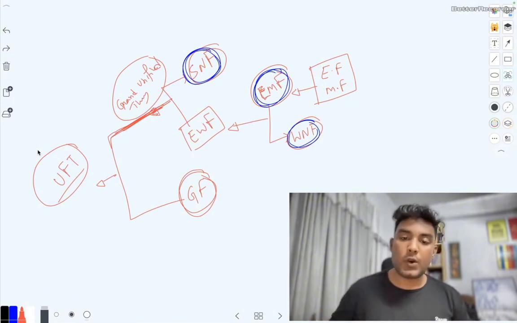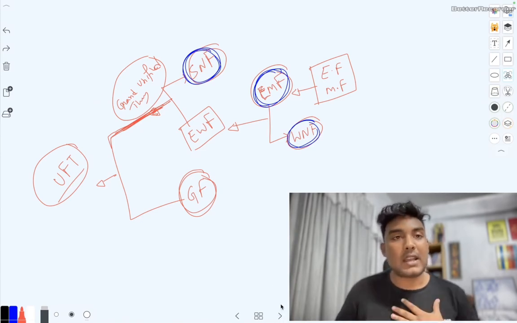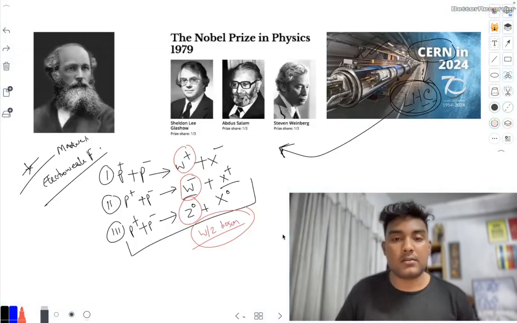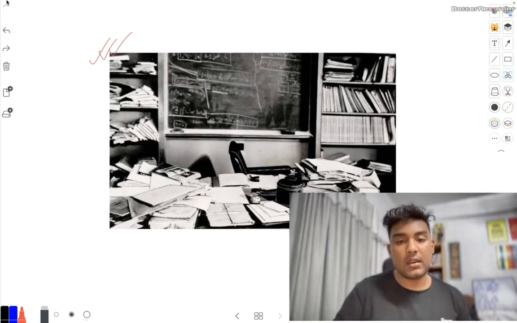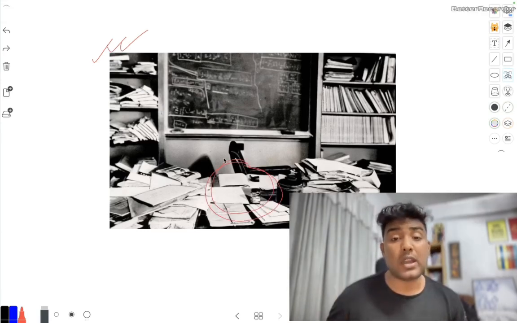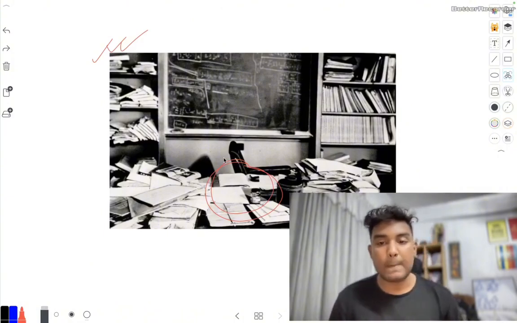Okay, so I would like to present one of the finest things that I have discovered, which is the desk of Einstein. This is the desk of Einstein. When he died, he was really working on the unified field theory and he never completed the papers.